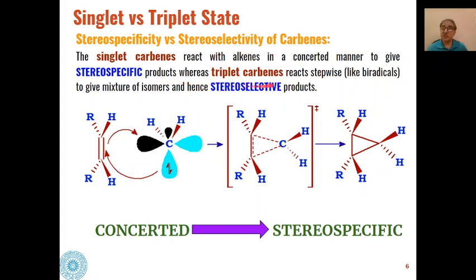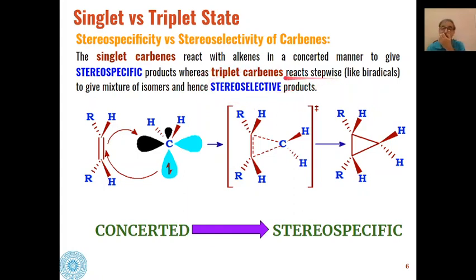Whereas when triplet carbenes react with alkenes, they will react stepwise like biradicals, and we will get a mixture of isomers, and the product formed therefore will be a stereoselective product.